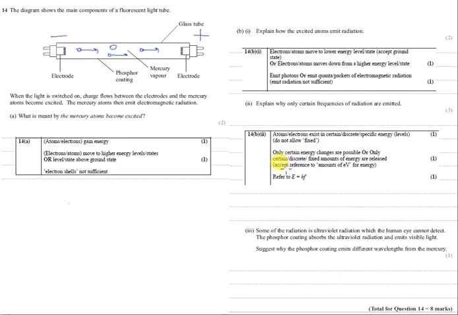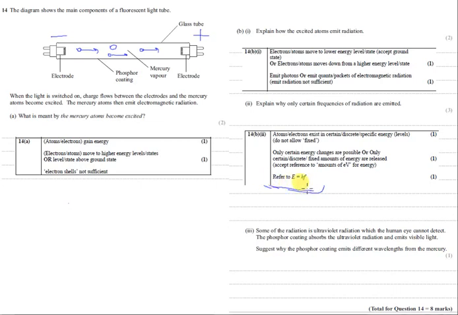So when moving from level 1 to level 2, we absorb a certain amount of energy. And when moving back from level 2 to level 1, we emit a certain amount of energy. So we only have discrete energy changes. The change in energy corresponds to a frequency of electromagnetic radiation.